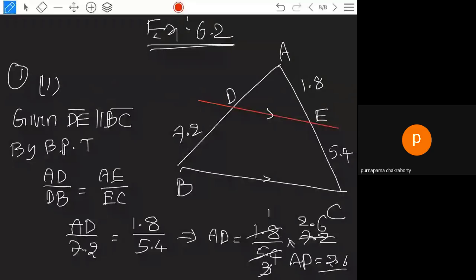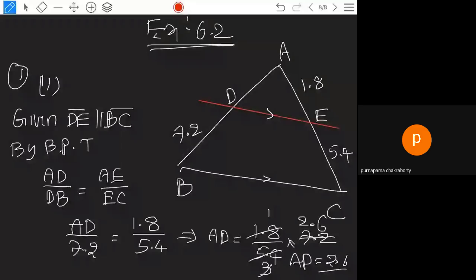For the second problem, all the problems will be based on the basic proportionality theorem only. E and F are points on the sides PQ and PR. The figure shown in your textbook is not related to this; it is related to the third question, so don't get confused. Here the figure is not given. E and F are points on PQ and PR of a triangle PQR. So take the triangle PQR into consideration.